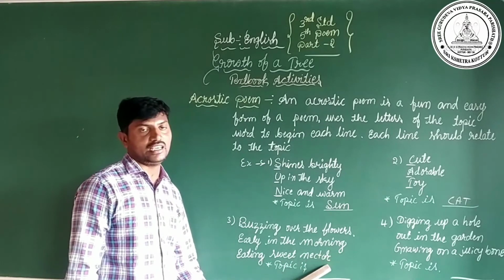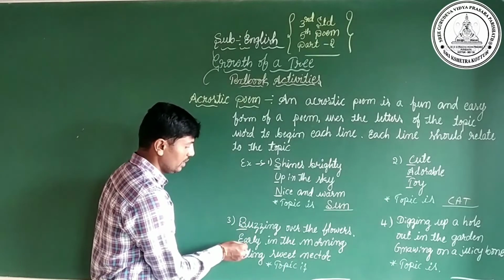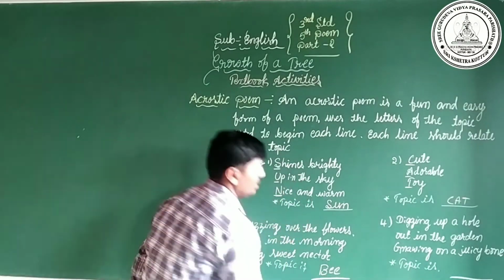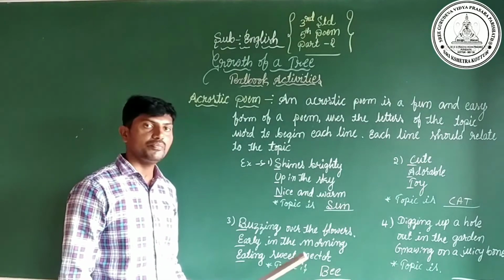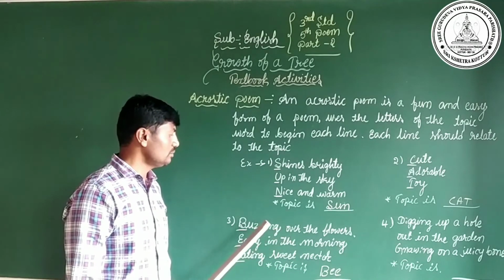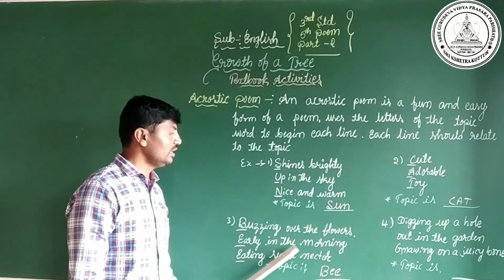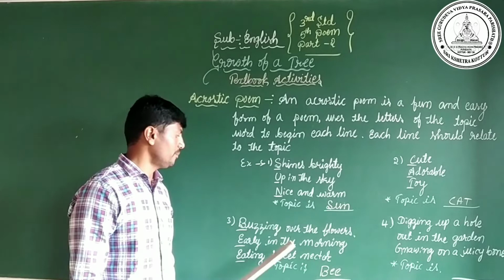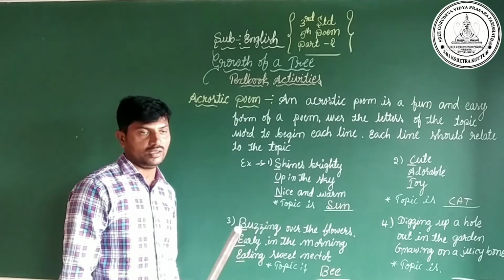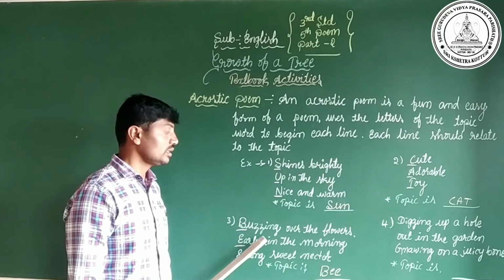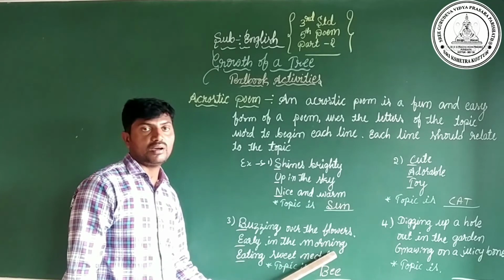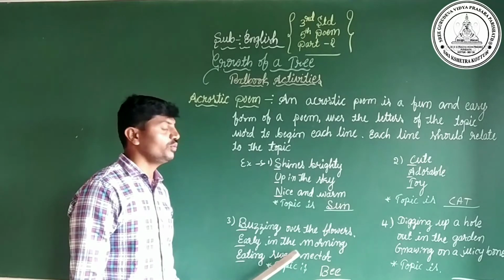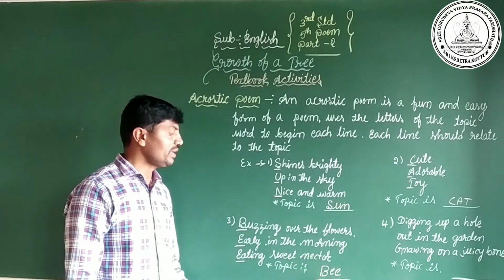Yes. Next, come to the third one: buzzing over the flowers early in the morning, eating sweet nectar. The topic is B-E-E. Bee. As you see that bee, have you seen that bee? Yes, buzzing over the flowers early in the morning, eating sweet nectar. The topic is bee. Bee buzzing over the flowers, early in the morning, and the bee eating sweet nectar.